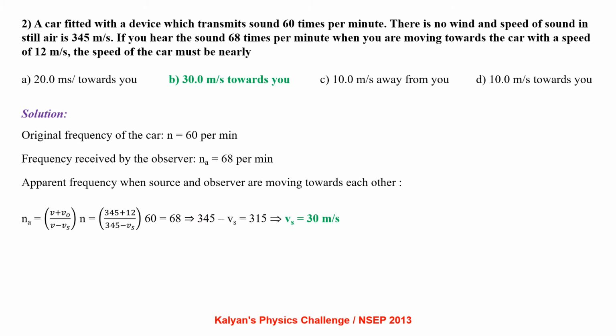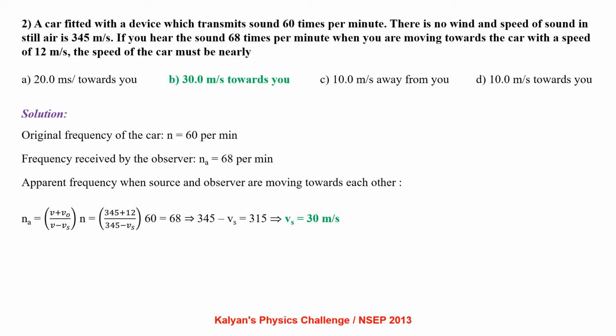A car fitted with a device which transmits sound 60 times per minute. There is no wind and speed of sound in still air is 345 meter per second. If you hear this sound 68 times per minute when you are moving towards the car with a speed of 12 meter per second, the speed of the car must be nearly.